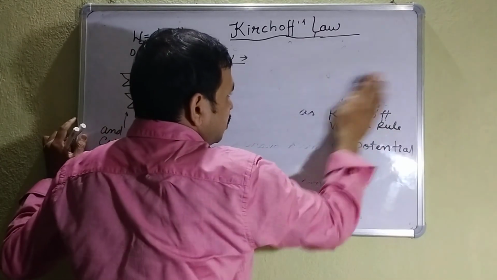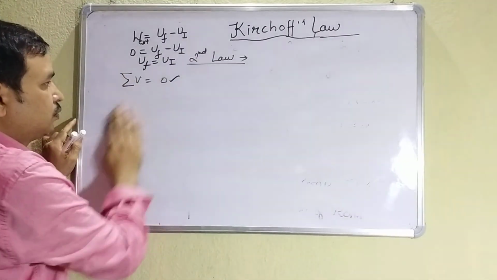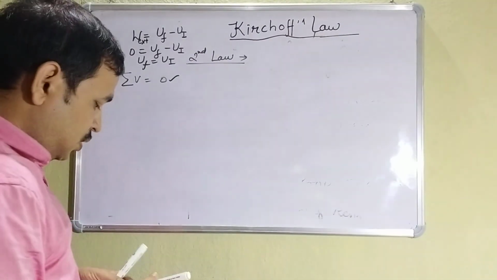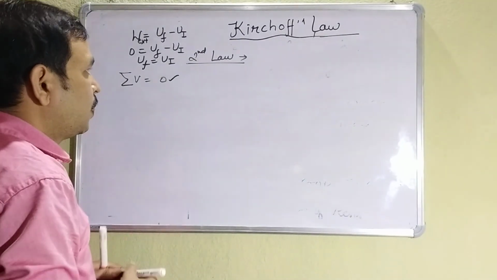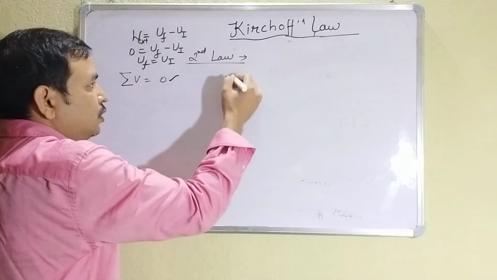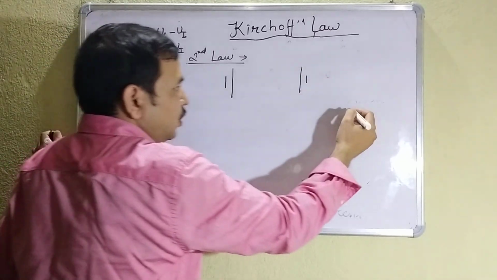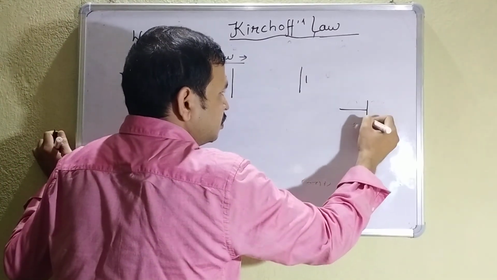Now we will discuss the rule. According to this rule, when you are moving in a closed circuit, you will face some cell in this way or this way. I am drawing the figure so that you can understand.